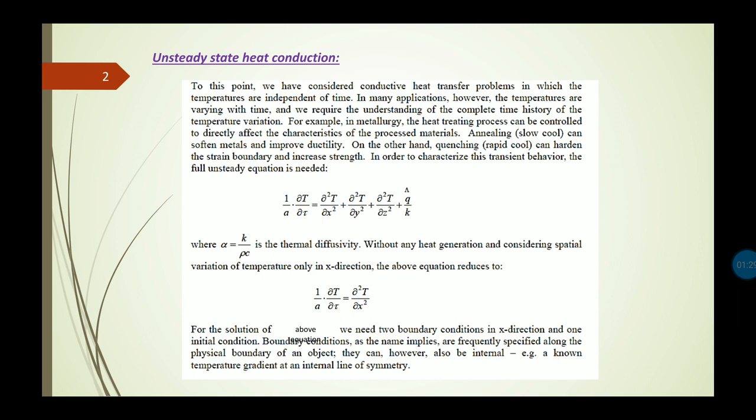Now suppose there is an abrupt or random change of the surface temperature of the body. In that case, the body will attain an equilibrium temperature or the steady state after a certain period of time. During this period the temperature varies with time, and that body is said to be in an unsteady or transient state. That means in case of an unsteady or transient state, the temperature of the body varies with time. So this is the basic difference between the steady state and unsteady or transient state.